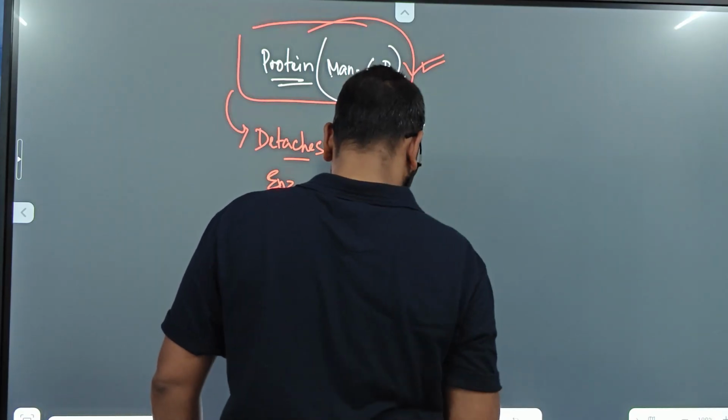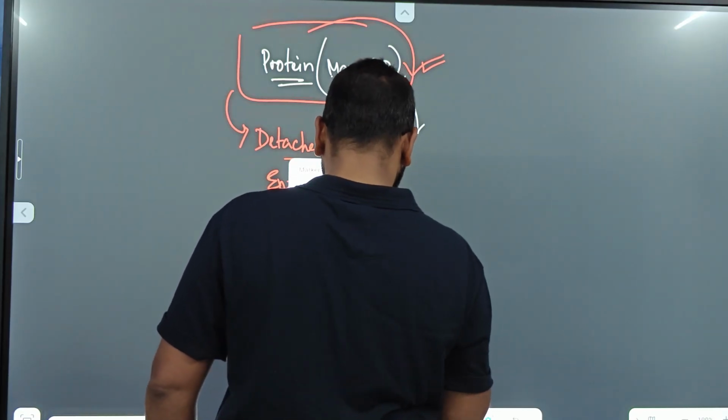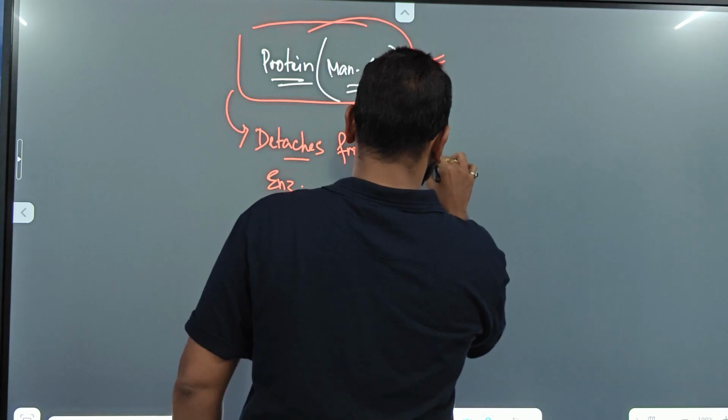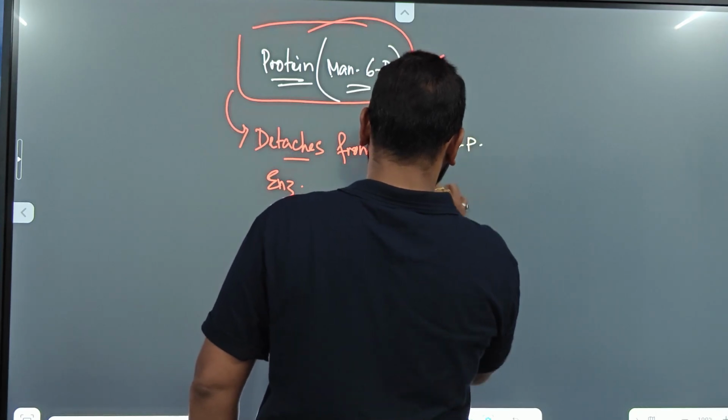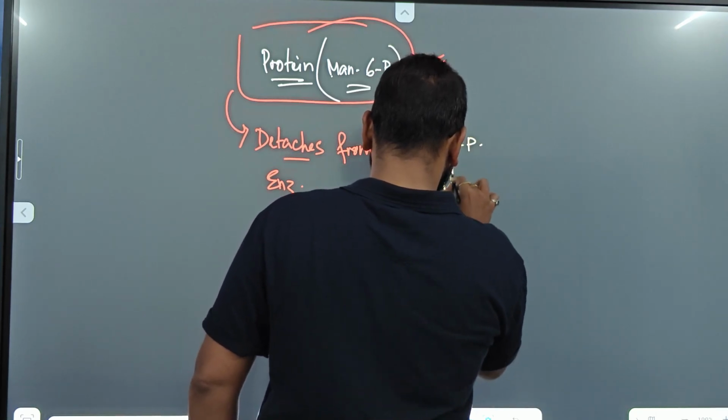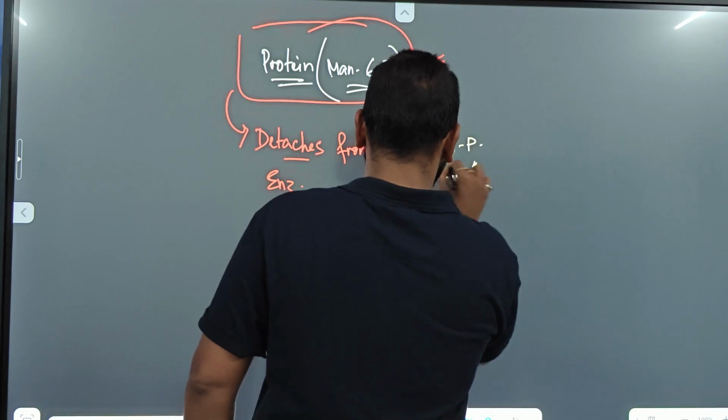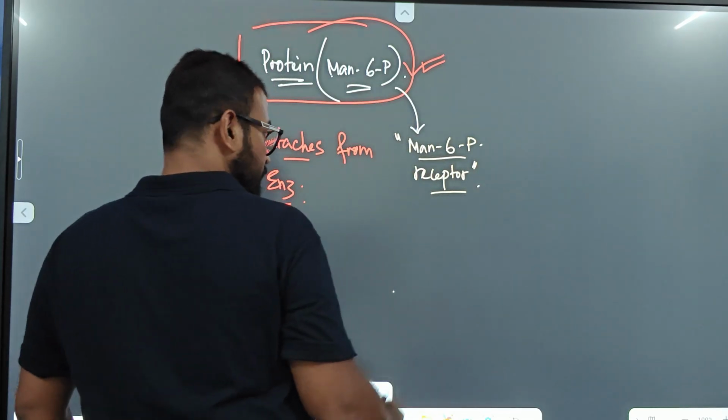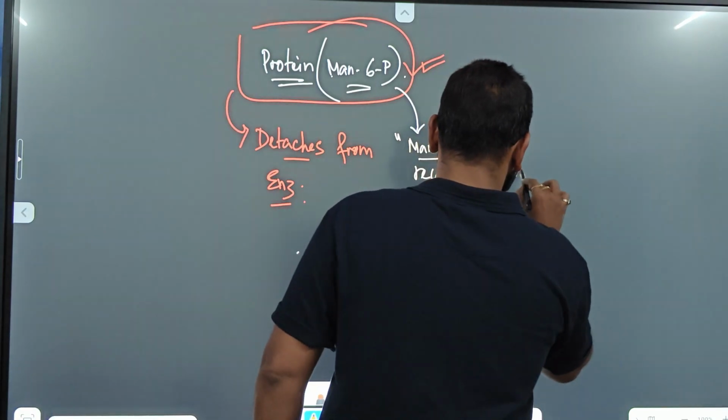With this protein binds a specific kind of receptor, which is the mannose 6-phosphate receptor, present at Golgi.